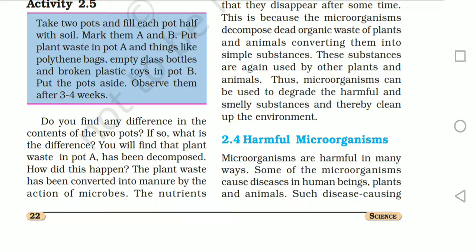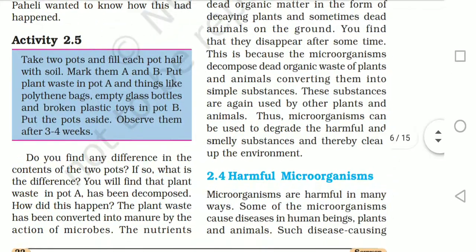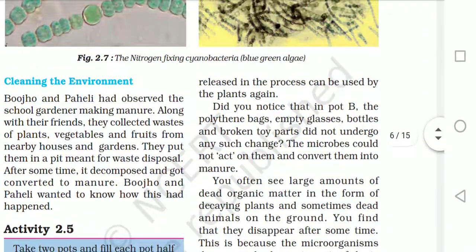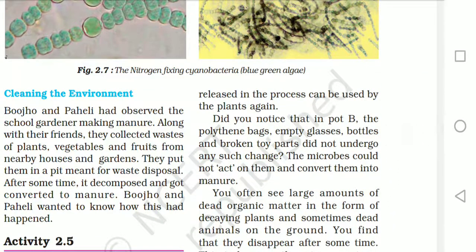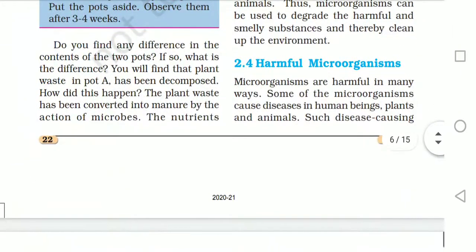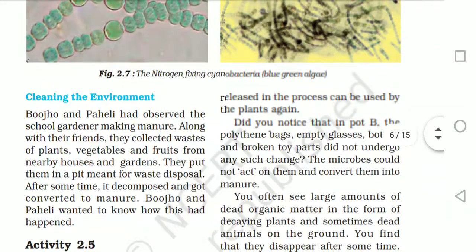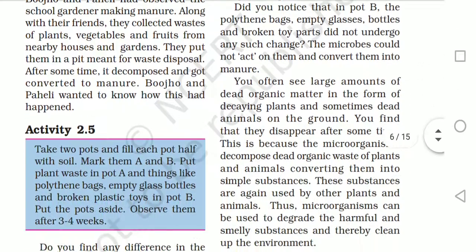This conversion of plant waste into manure is done by microorganisms. They feed on this waste and convert it into manure. The nutrients released in this process can be used by the plants again, so the plants can grow very well.